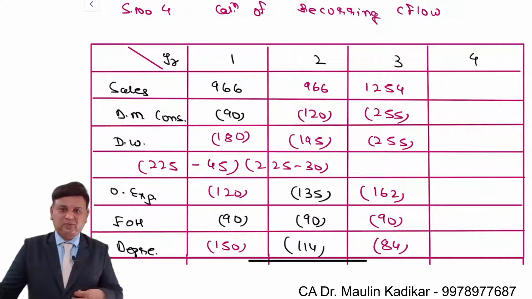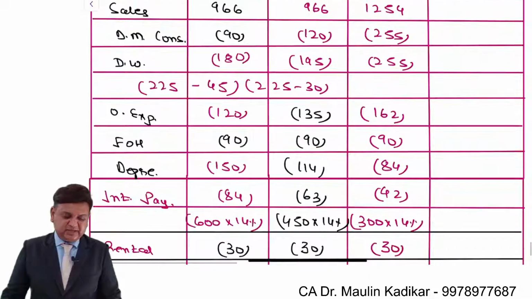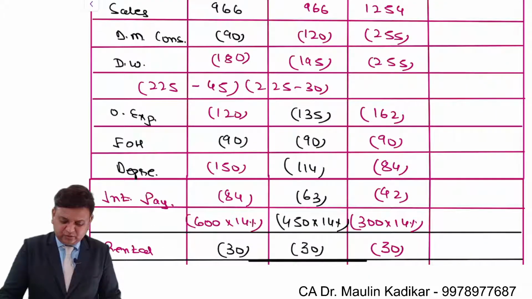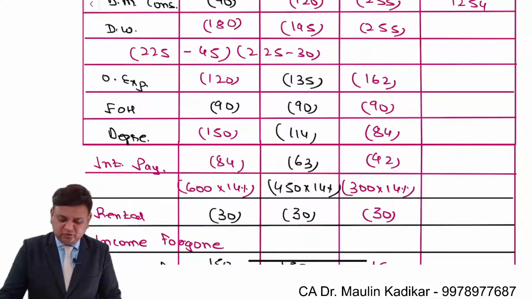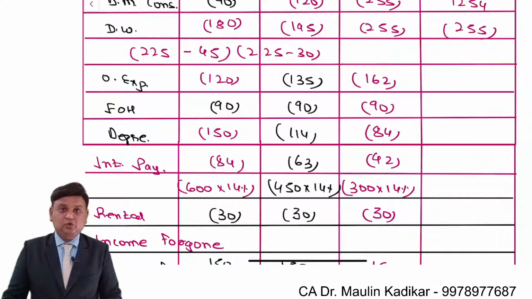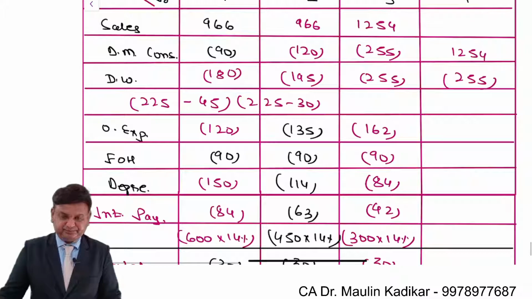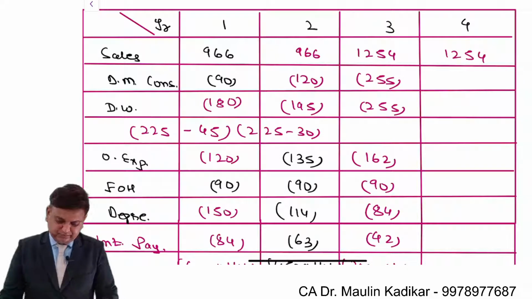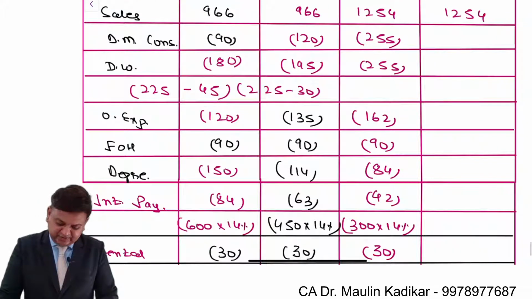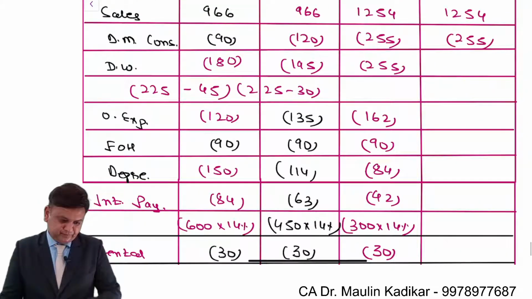Now for the fourth year, a similar calculation will be made. Sales is 1254. Direct material consumption is 255. Then direct wages are 300.